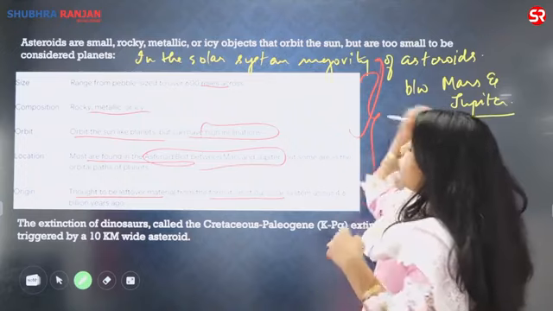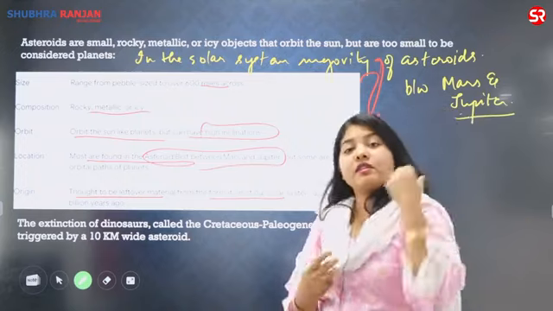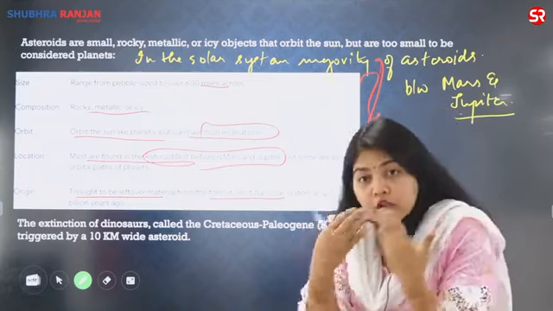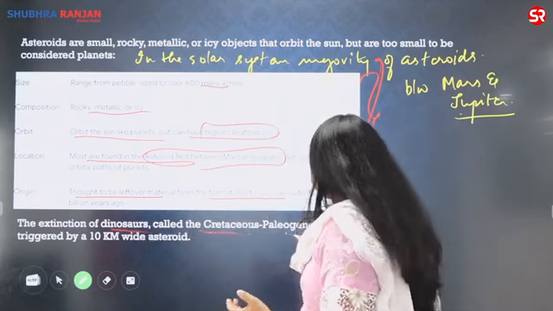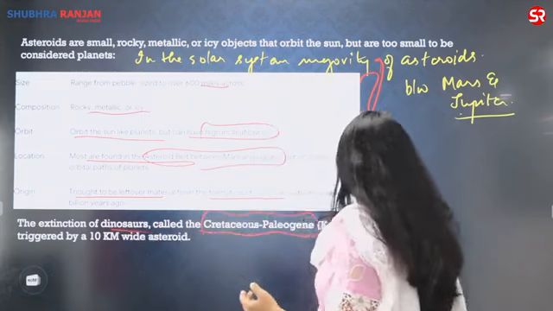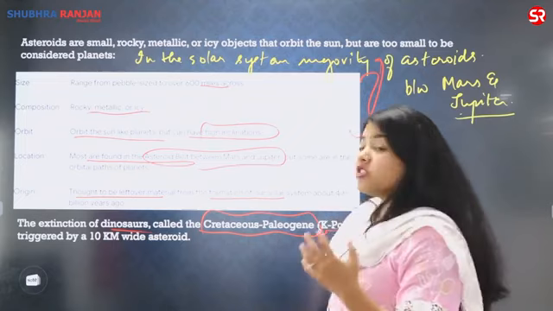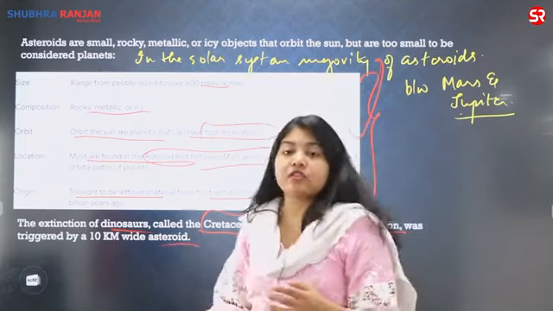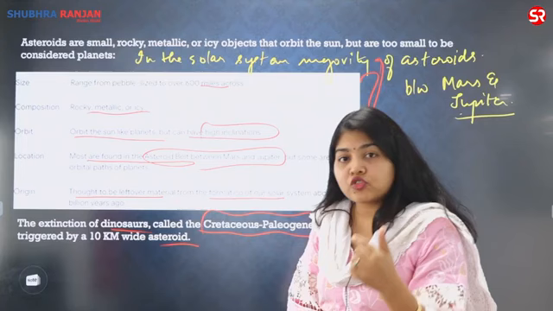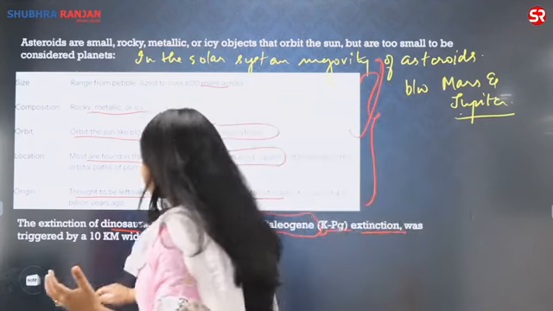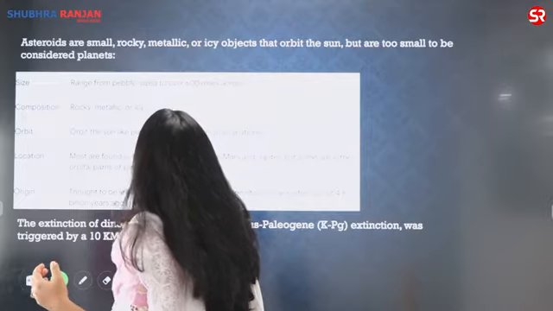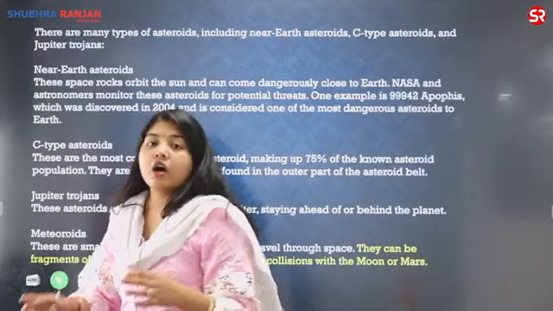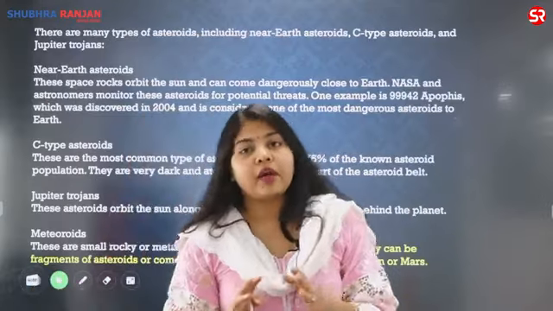Now, when they ask how serious the threat is, you can start the body of your answer by saying that the extinction of the dinosaurs, called the Cretaceous-Paleogene or the KPG extinction, was triggered by a 10-kilometer wide asteroid. So you can say that yes, asteroid collision is very serious, and in the past it has resulted in the extinction of the dinosaurs and also a lot of species and biodiversity.